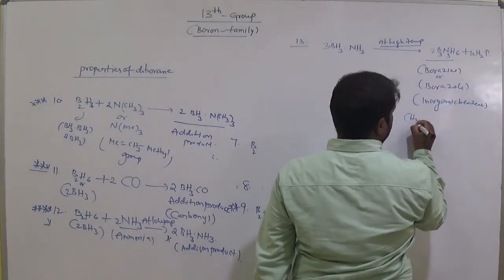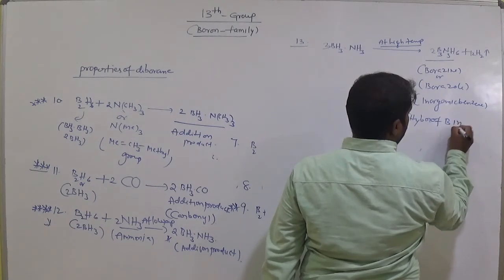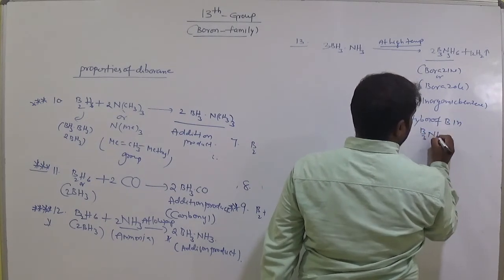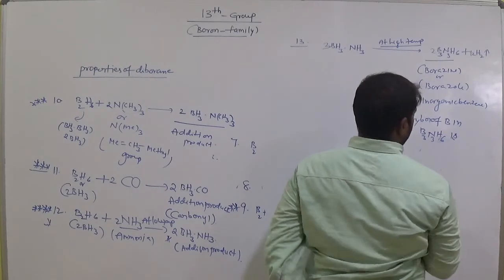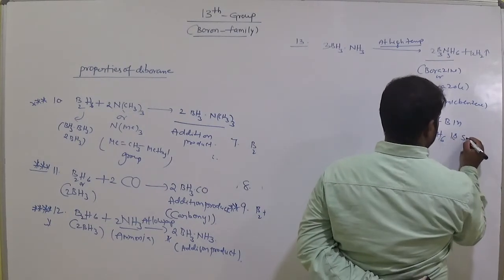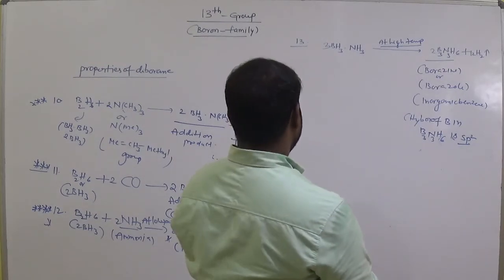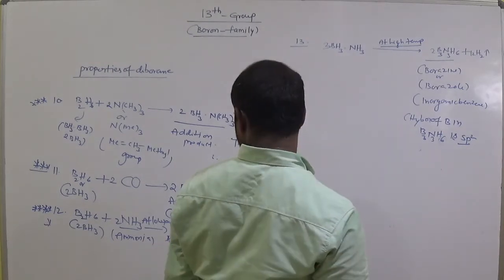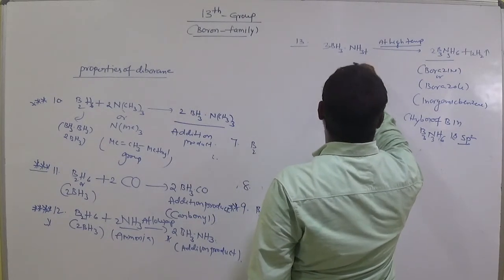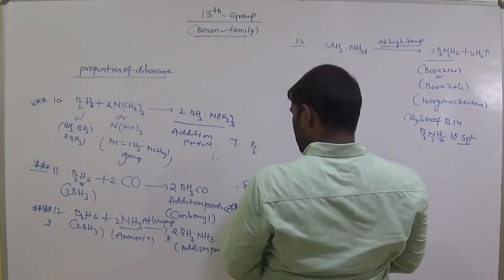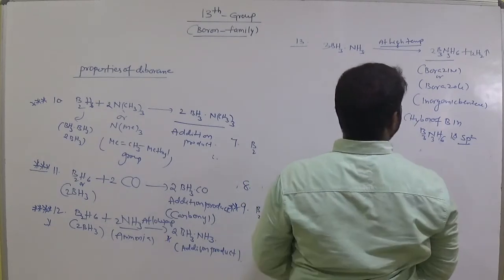And the hybridization of boron in B3N3H6 is sp2 hybridization. Keep it in your mind, very very important. Okay, balance this one.